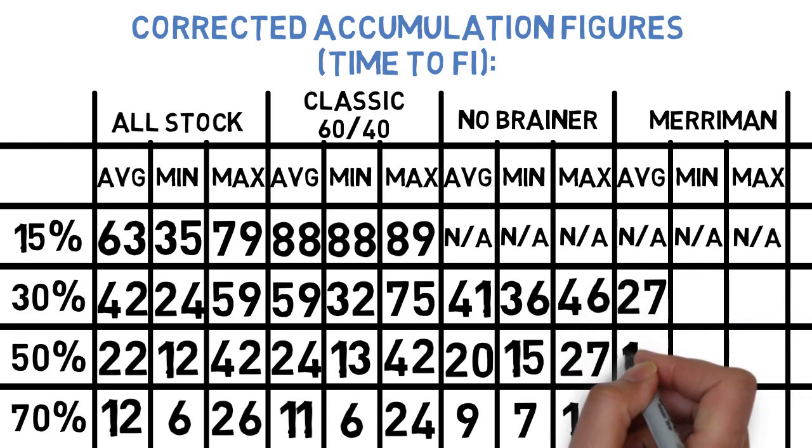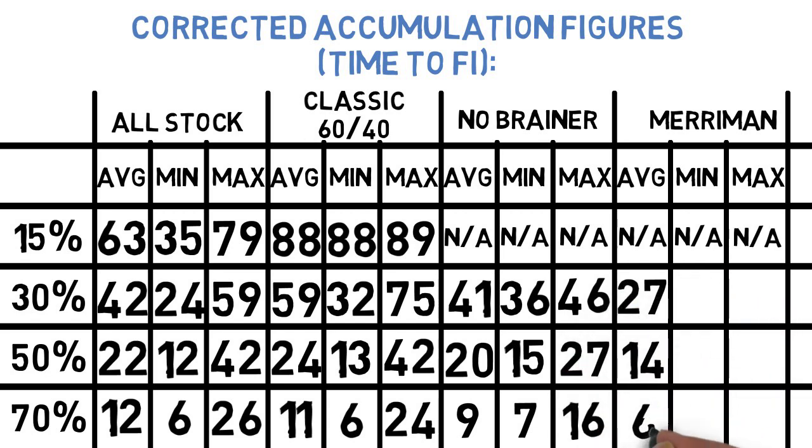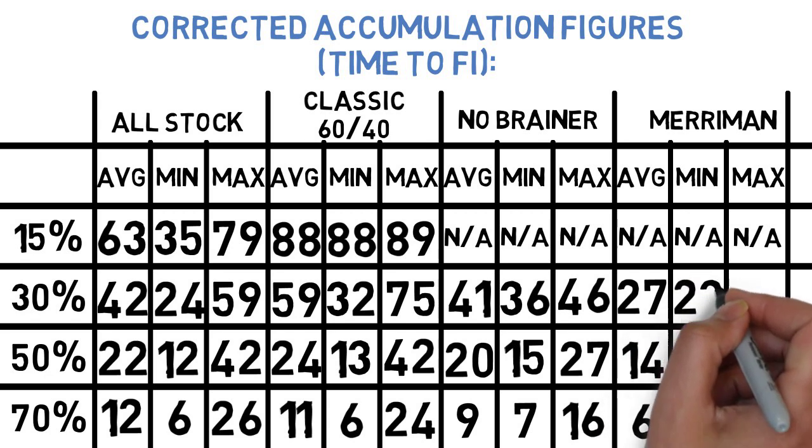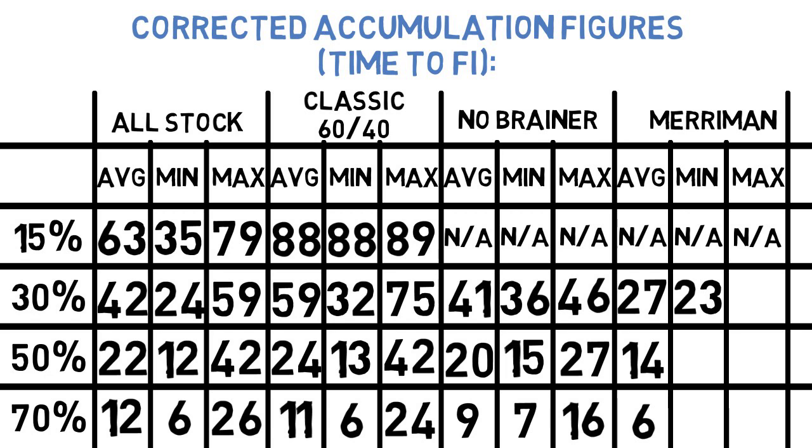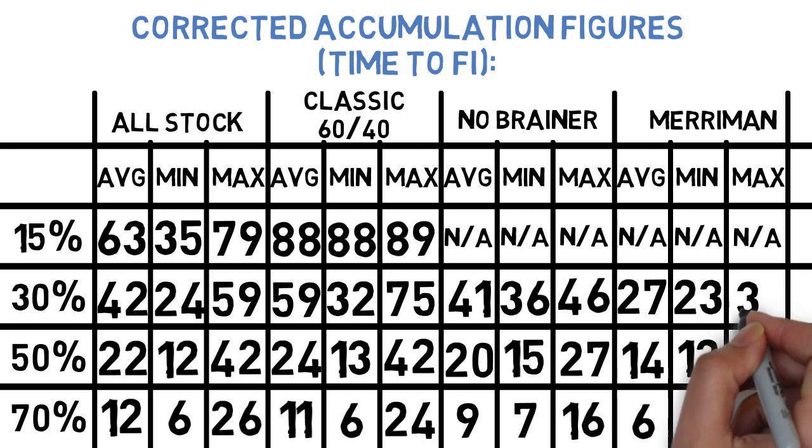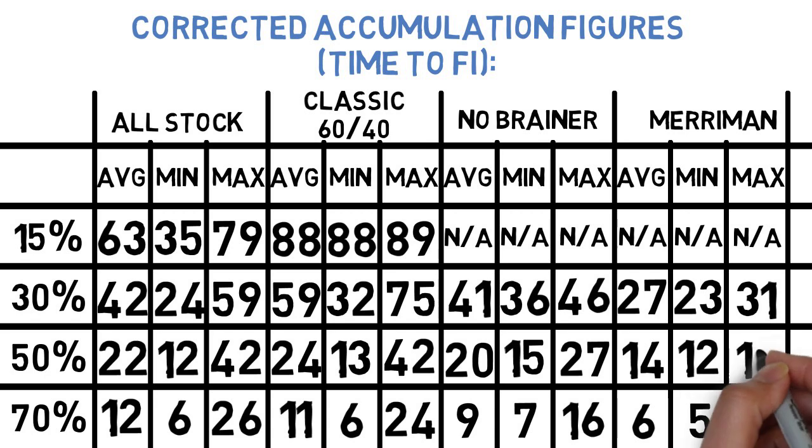The Merriman Ultimate approach took 27, 14, and 6 years on average at the 30, 50, and 70% rates. At its fastest, it took 23 years in 1984 at 30%, 12 years in 1982, 1995, or 2008 at 50%, and 5 years at 70% anywhere from 1982 to 85 or 2002. At its slowest, it took 31 years starting in 1987 at 15%, 17 years in 96 at 30%, and 10 years in 1976 at 70%.